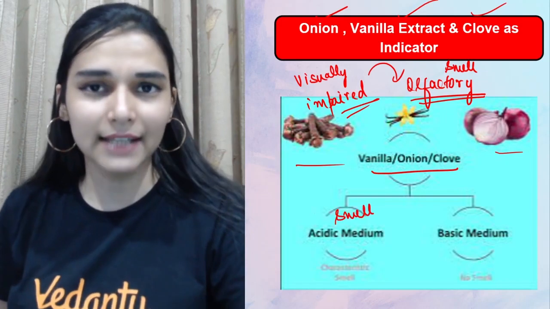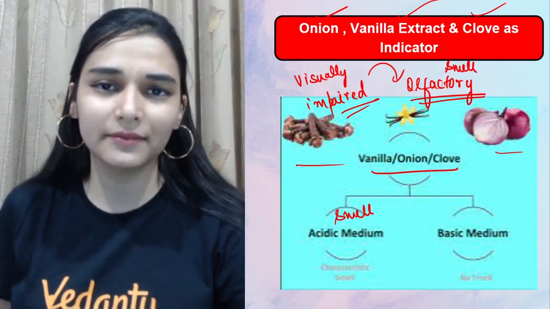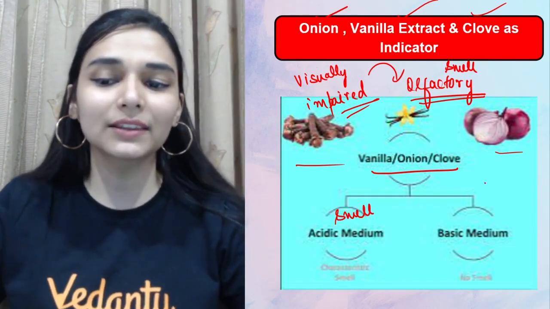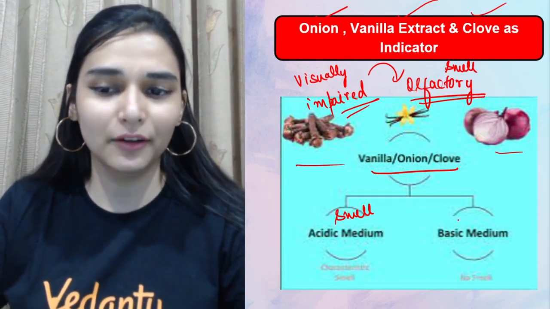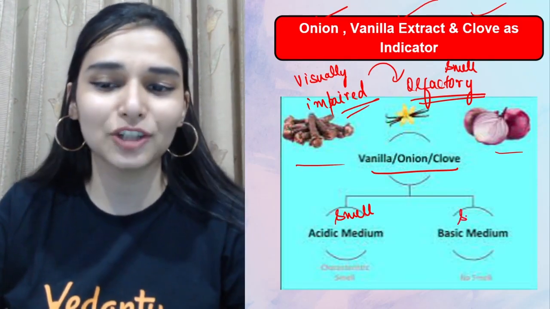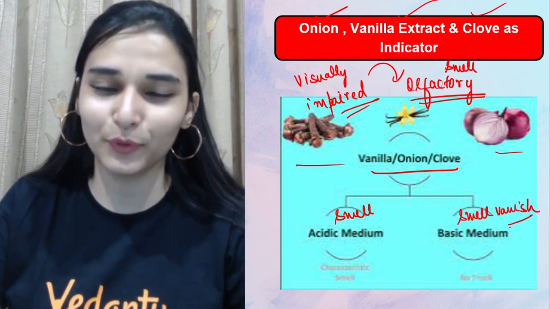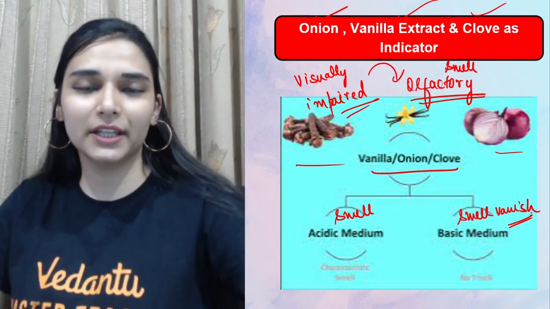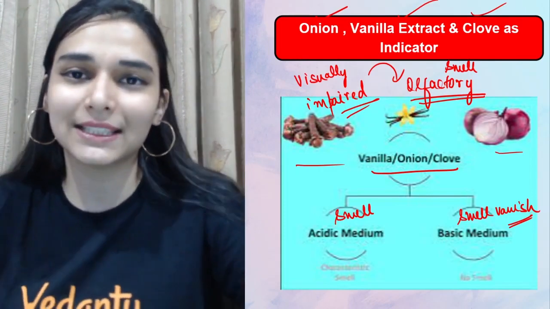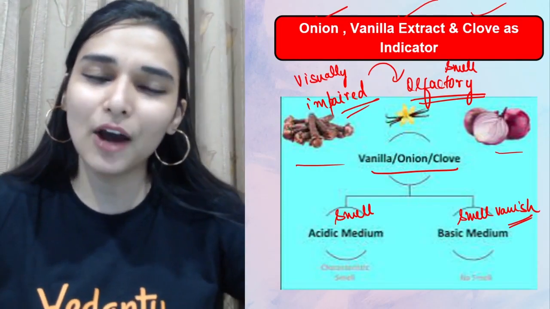Onion juice in acids will give you a very strong smell, very bad, but in the basic medium the smell will vanish out. The smell will say bye bye, I am going. So no smell of onion juice you will observe in the basic medium. You can try this at home also.